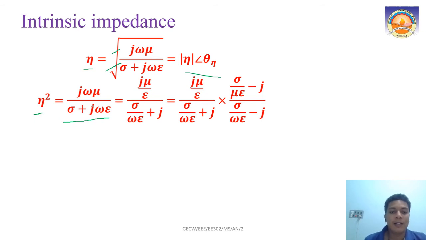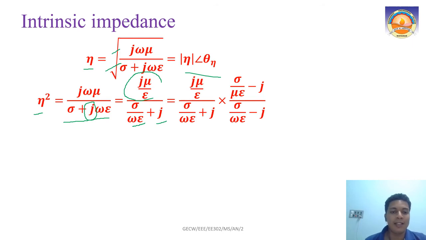Another thing I am going to do is that I need this j alone, so for that I am taking out omega epsilon. Taking out means, if I take out omega epsilon from here, I will get j omega epsilon, and what remains is j mu by epsilon divided by sigma by omega epsilon plus j, right? Now I have this term like this.